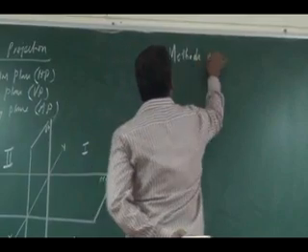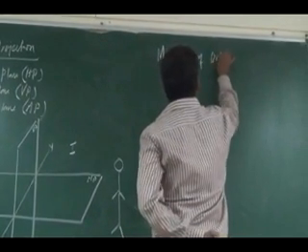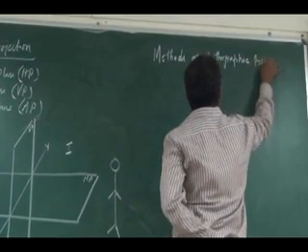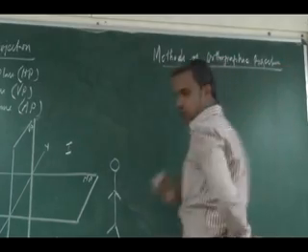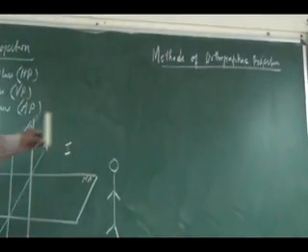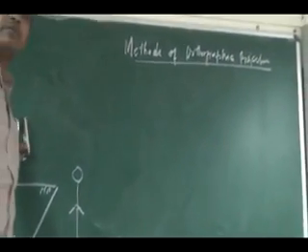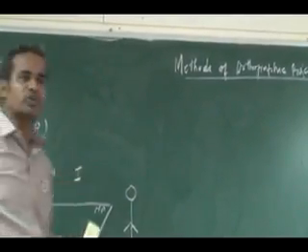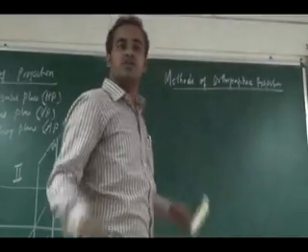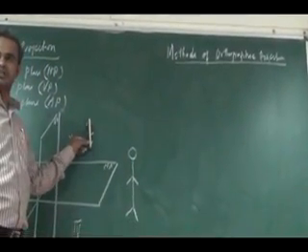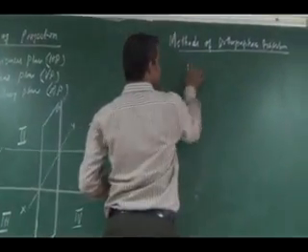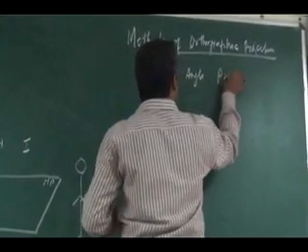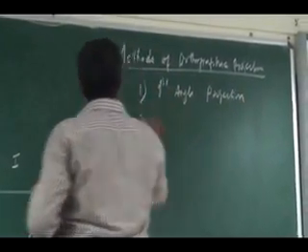Method of projection, orthographic projection. If I keep my object in the first quadrant and perform the orthographic projection on that object, the projection obtained is nothing but a first angle projection. When I keep an object here in the first quadrant and perform the orthographic projection, that is termed first angle projection. This is the procedure we are using.